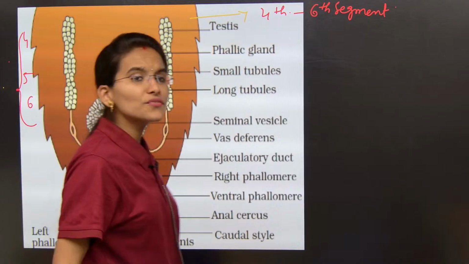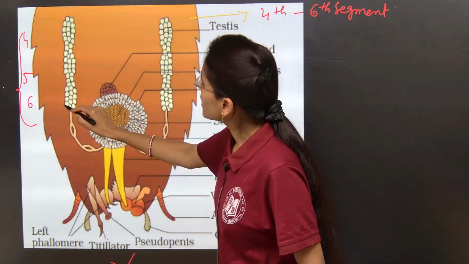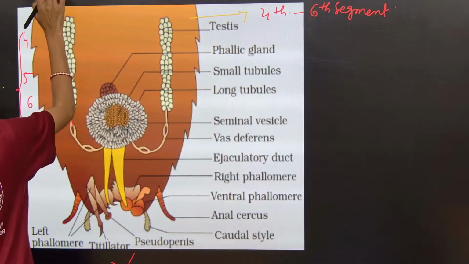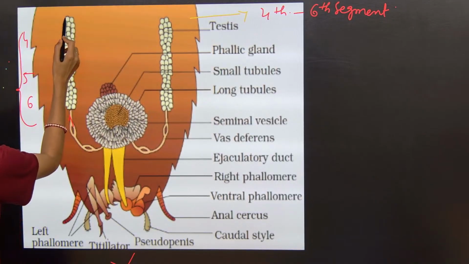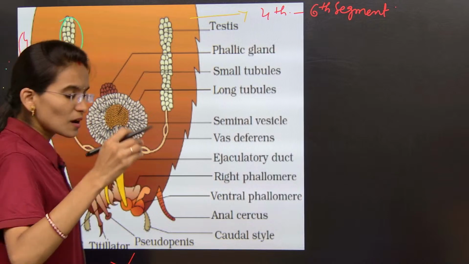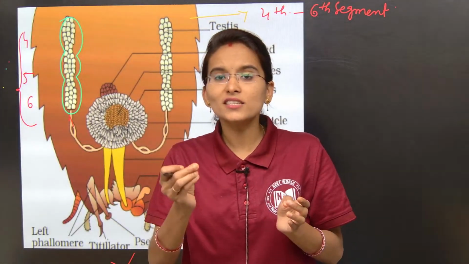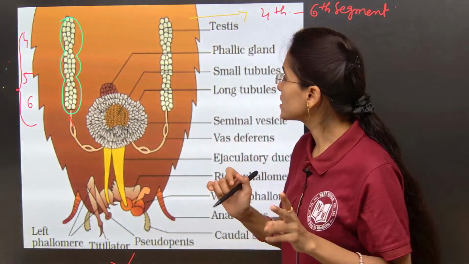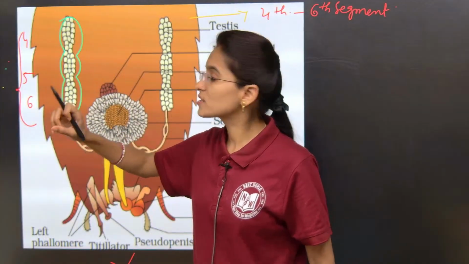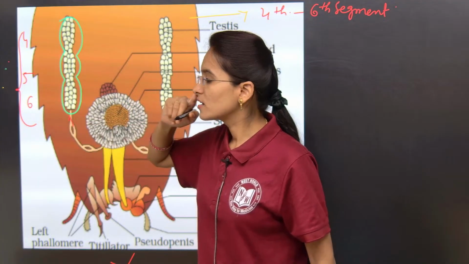Starting from the 4th segment to the 6th segment, here we can find a trilobed testis. I need to choose another color, I think. So from the 4th, 5th and 6th segment, at this particular abdominal segmental region, we can find trilobed testes, my dear students. Can you see the testis? These are lobed in structure. These are trilobed and we can find them in the 4th to 6th segment. So clear, my dear students?